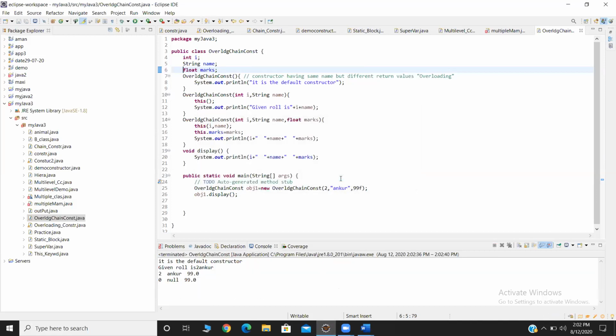Hello, Ankur. See, in line number 16, you have given this.marks equal to marks. Only you have given it for marks. Try to give for both i and name. Then it will work.